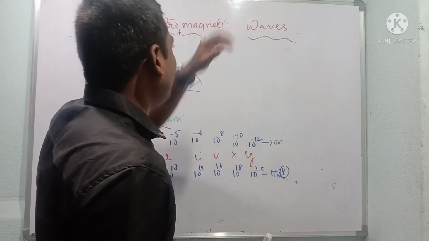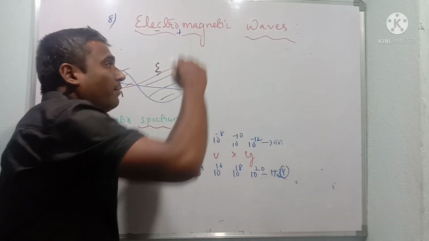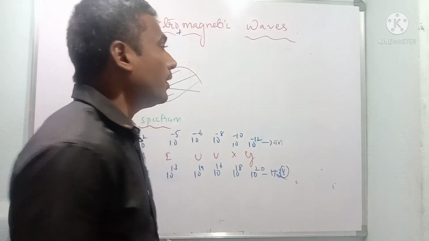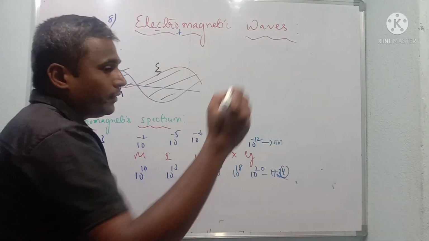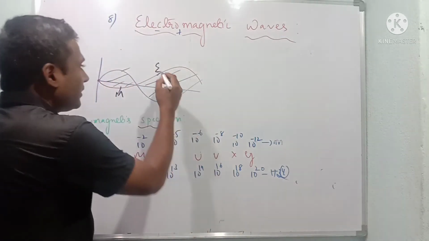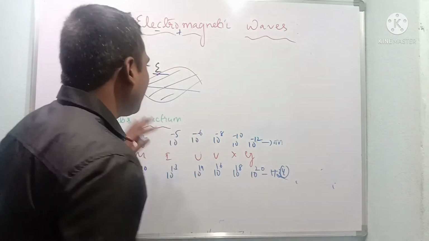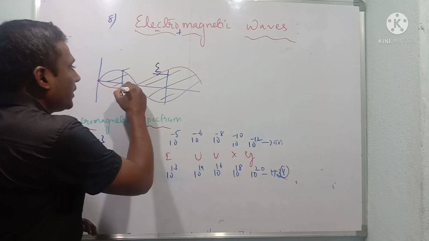So what do electromagnetic waves mean? These are waves that disturb the medium and oscillate with two fields, the electric field and the magnetic field, oscillating perpendicular to each other.